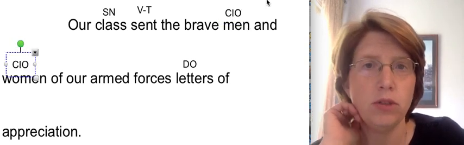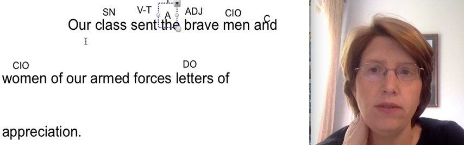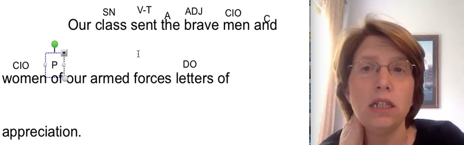Compound indirect object. And, conjunction. What kind of men and women? Brave, adjective. The, article adjective. Of, preposition. Of what? Forces, object of the preposition.